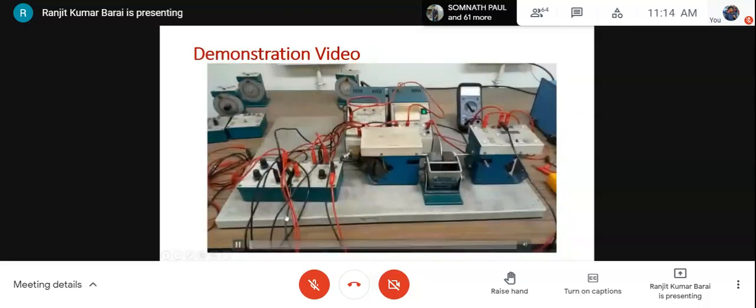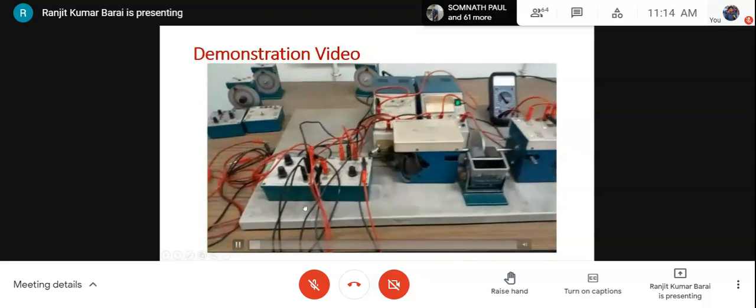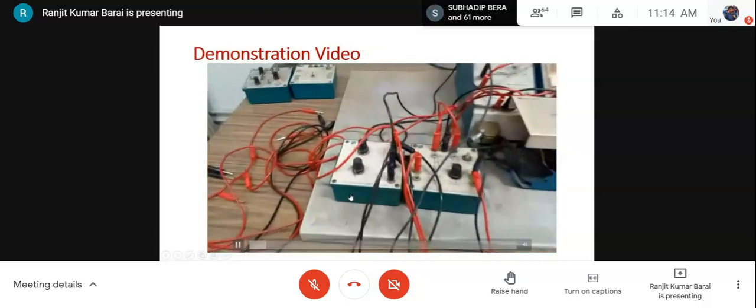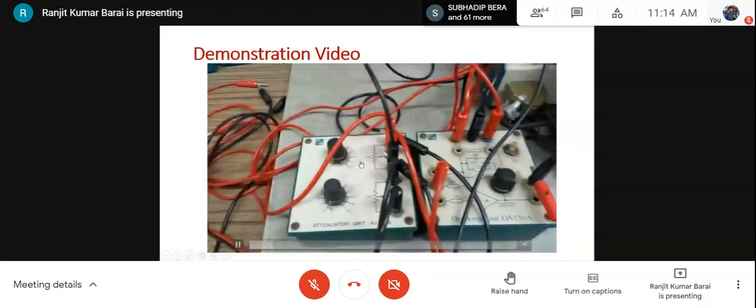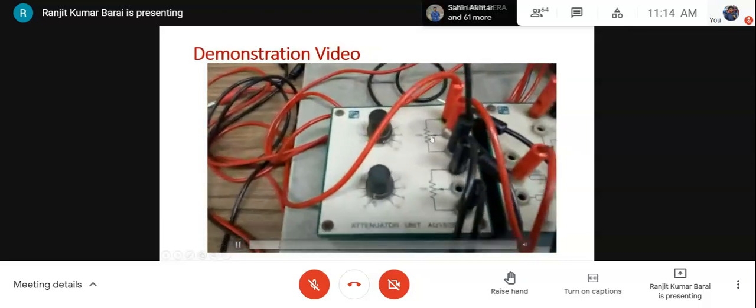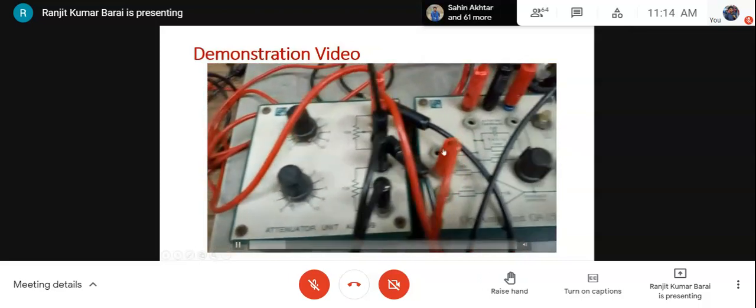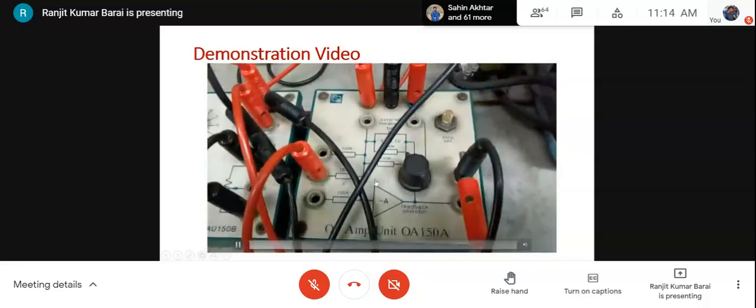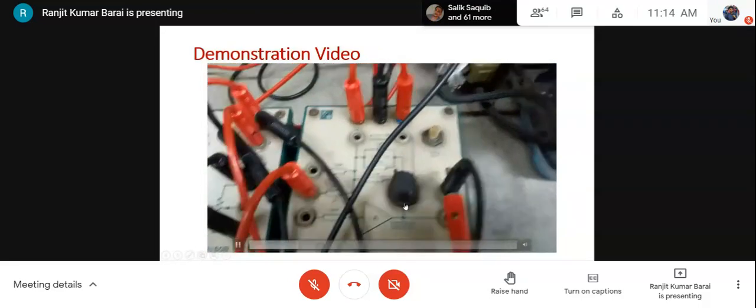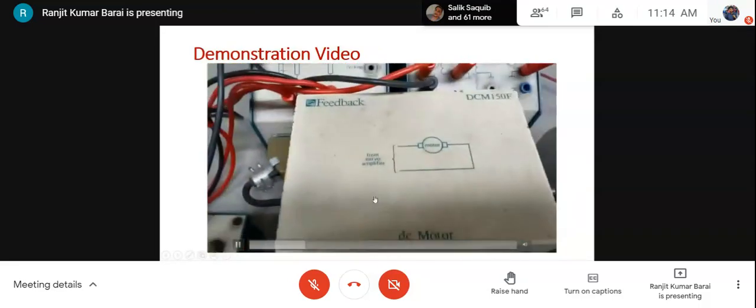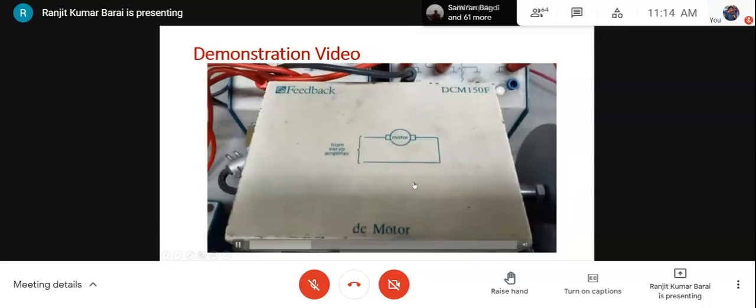Let me explain. Here the potentiometer will be used to generate the variable DC voltage. This is the summing amplifier. There are a few inputs, and this is the DC motor. This is the servo motor.